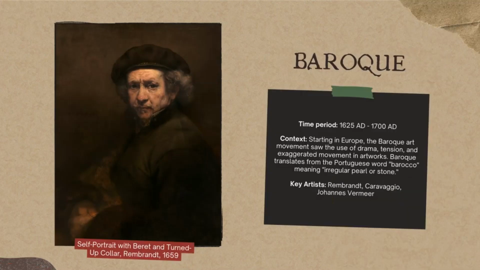Baroque. Time period: 1625 AD to 1700 AD. Context: starting in Europe, the Baroque art movement saw the use of drama, tension, and exaggerated movement in artworks. Baroque translates from the Portuguese word barroco, meaning irregular pearl or stone. Key artists: Rembrandt, Caravaggio, Johannes Vermeer. Self-portrait with beret and turned-up collar, Rembrandt, 1659.